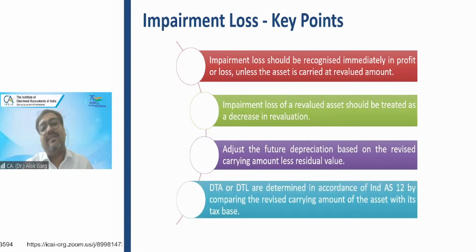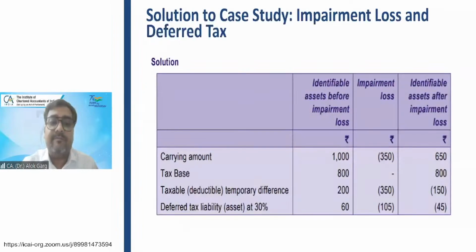Deferred tax asset or deferred tax liability has to be measured on the basis of the revised carrying value in case of impairment. In case of impairment, the DTA has to be computed on the basis of the revised carrying value. Okay. So friends, any challenge so far? Abrikesh, Prerna, Shruti, anyone who is finding any challenge?